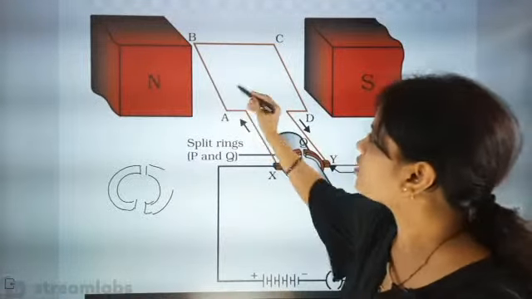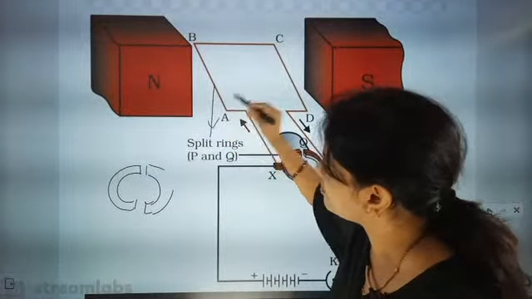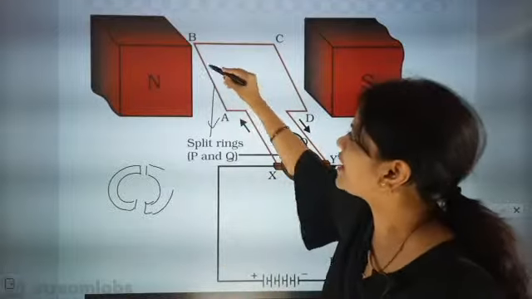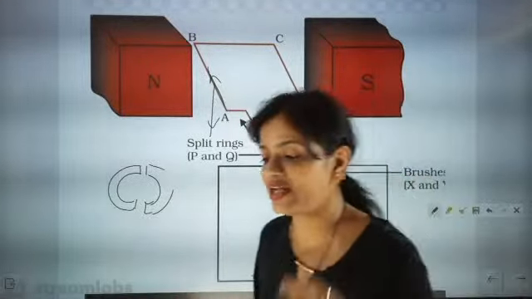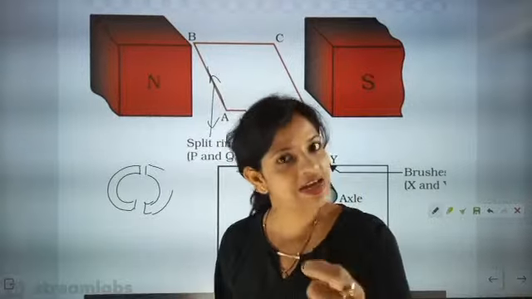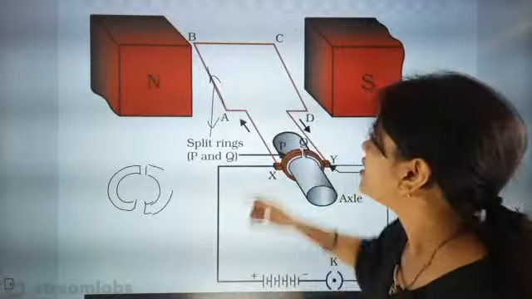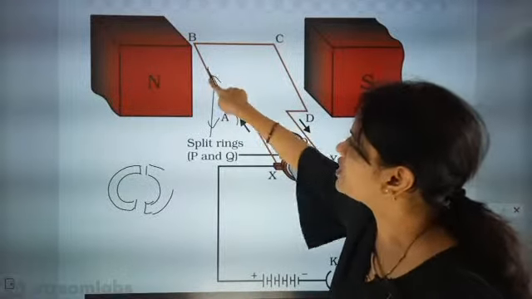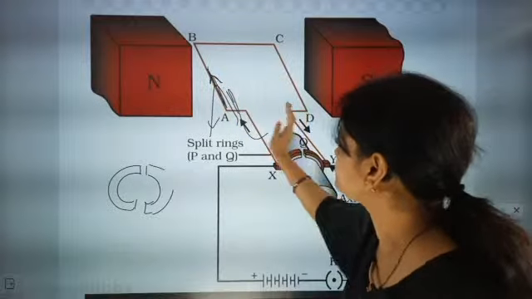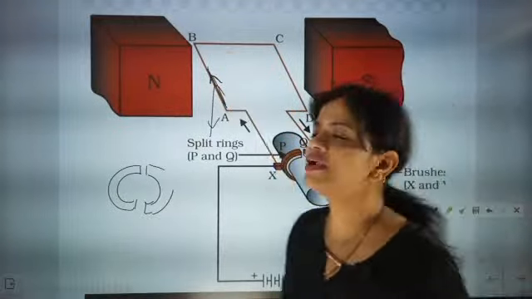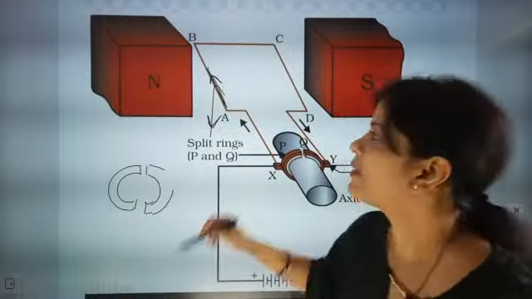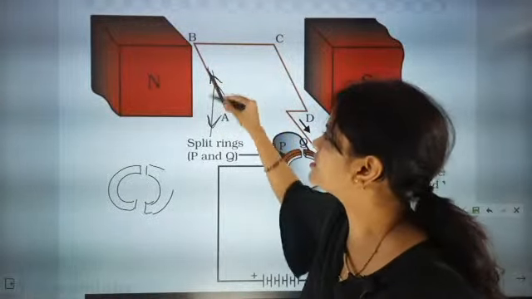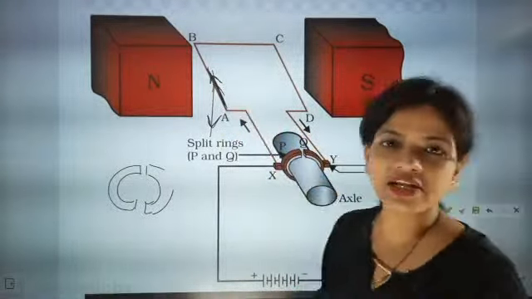Okay, so now what will happen? The direction of force will be down, and the current direction is this one. Now you have to point this out at the time of writing the working. You have to indicate this very important point: the current is moving in this direction, so the force will be acting downward.